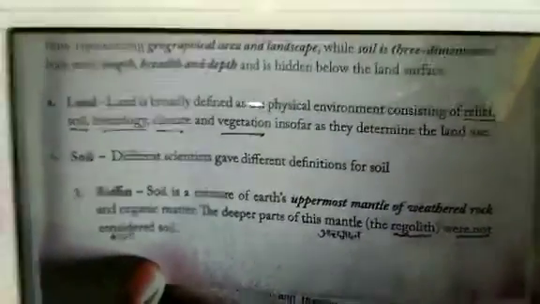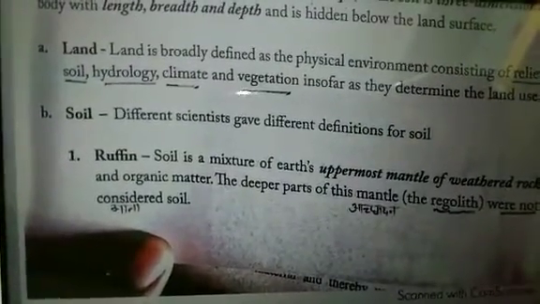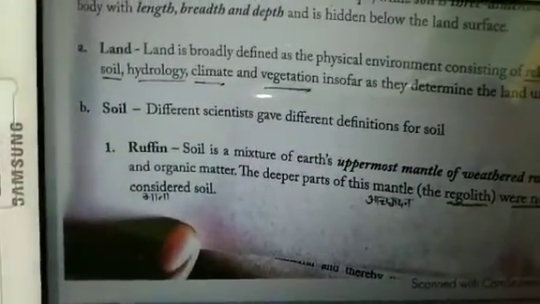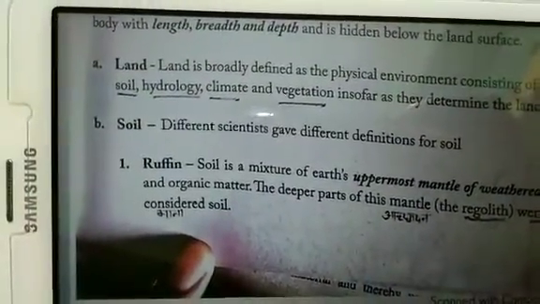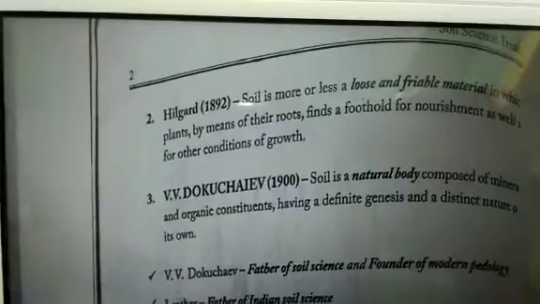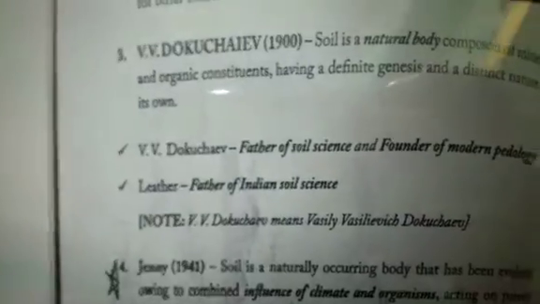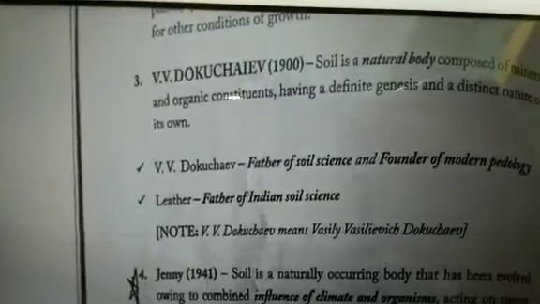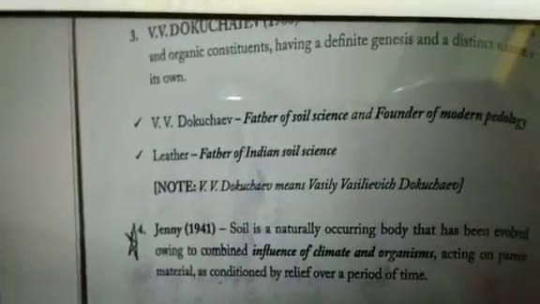Definition of soil by different scientists, and soil consists of mostly the upper part. If we consider the horizon, only the A and B horizons come, which is called true soil. But the regolith, which comes in part C, is not considered as soil. Then comes Hilgard, who says soil is more or less a loose and friable matter. And you all know Dokuchev is the father of soil science, and he is also considered the father of modern pedology. And if we consider India, then the father of Indian soil science is Leather.